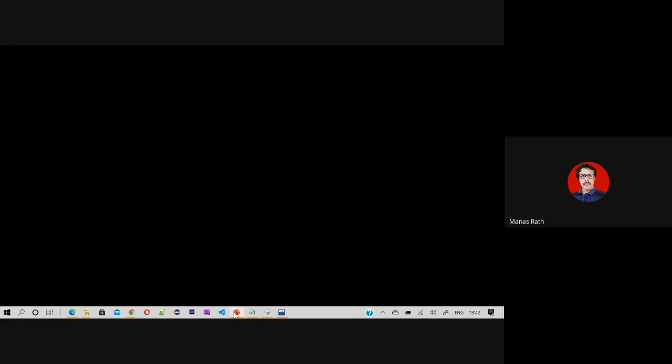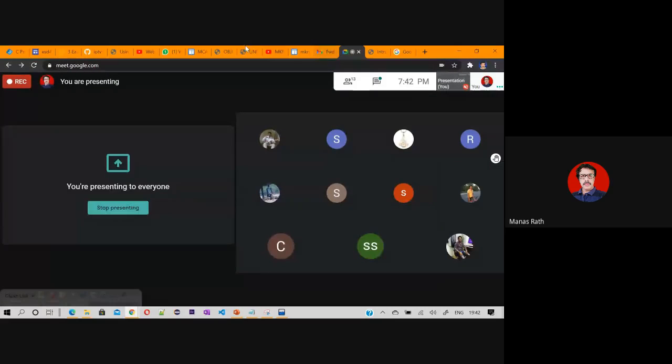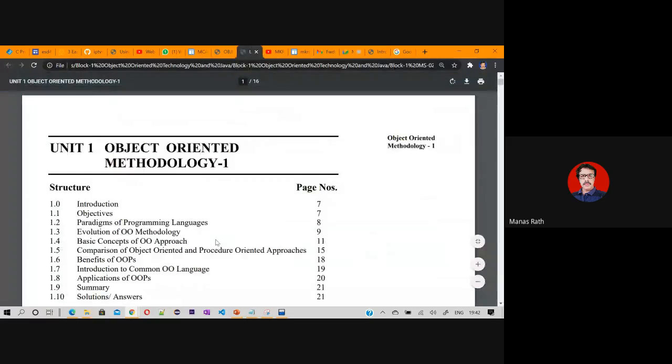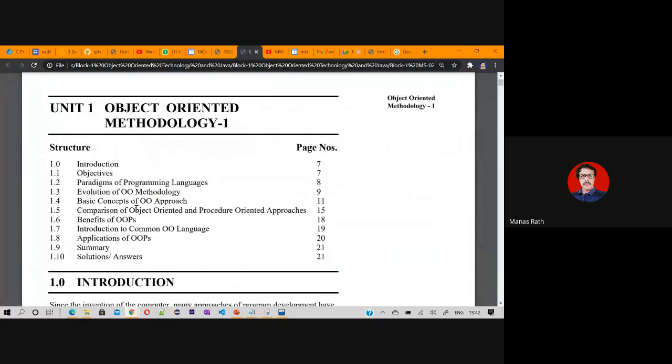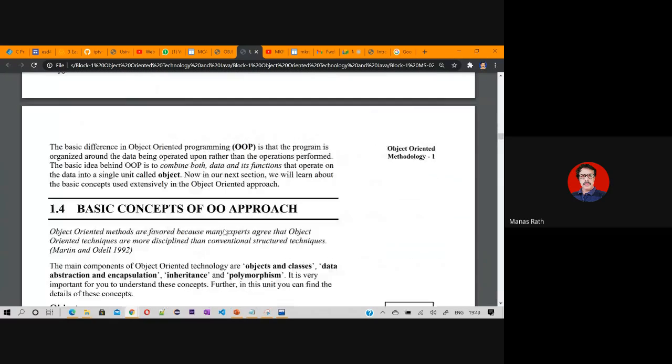Now, let us resume our discussion. And from the book, if you go by the first module, I think this is the first module. Yes, this is the first module, first unit. It says the types of programming languages, the evolution of programming languages, then the basic concepts of object-oriented programming language. So what are the basic concepts? If you go one by one, you will find the basic concepts.